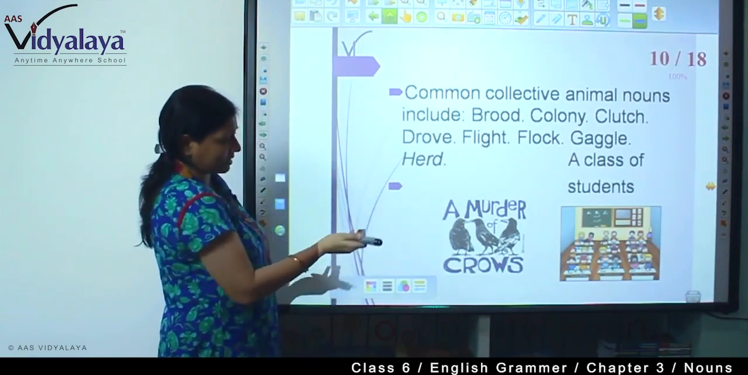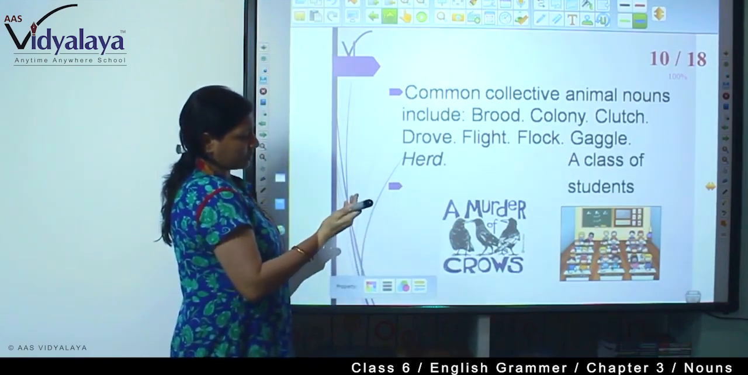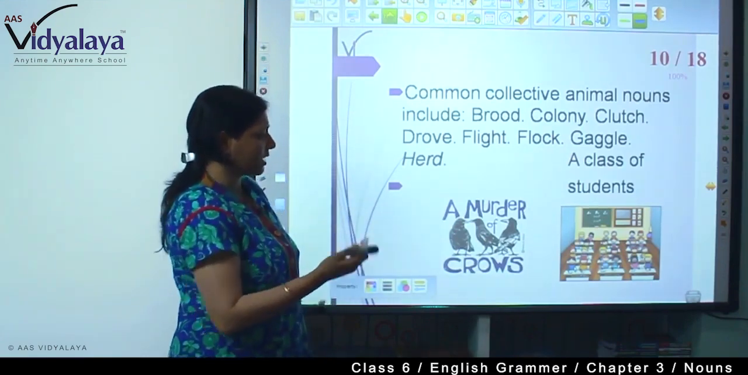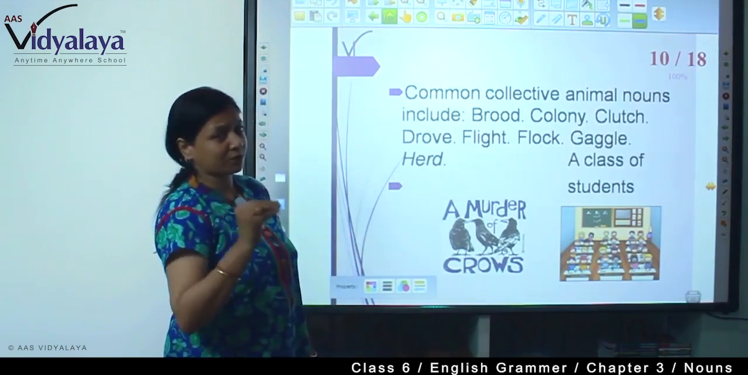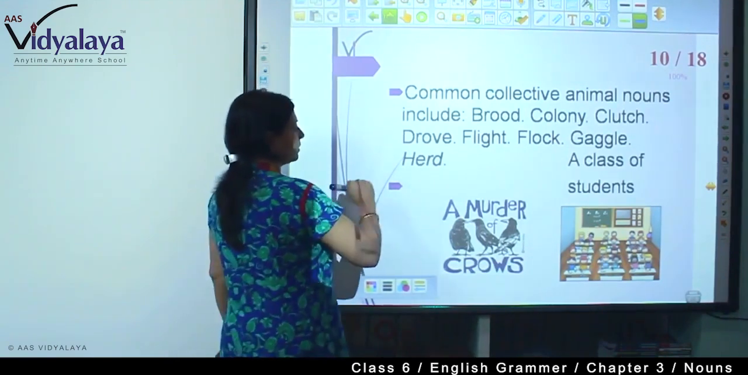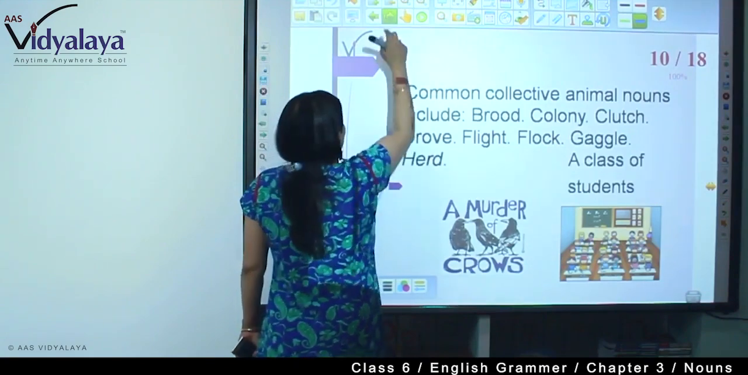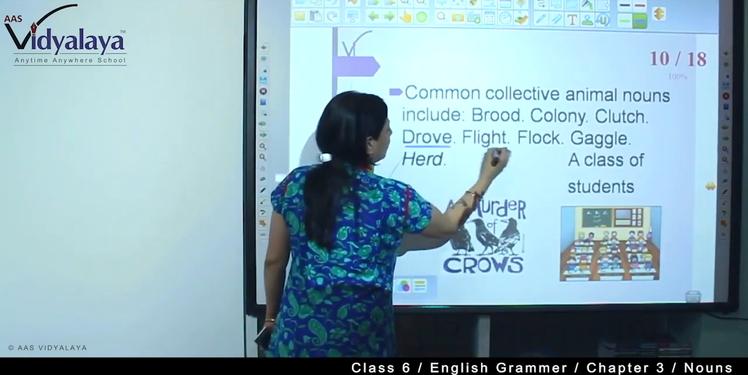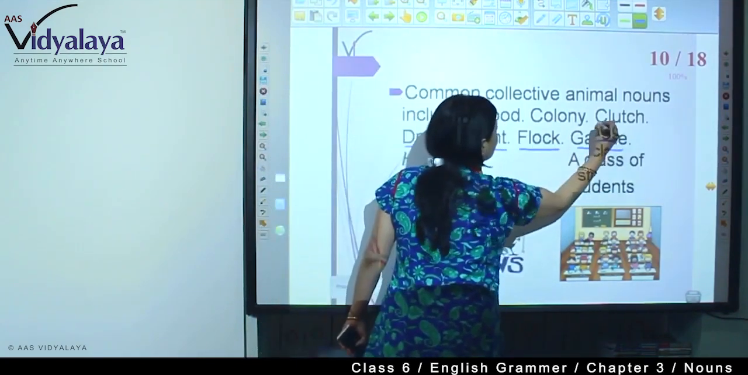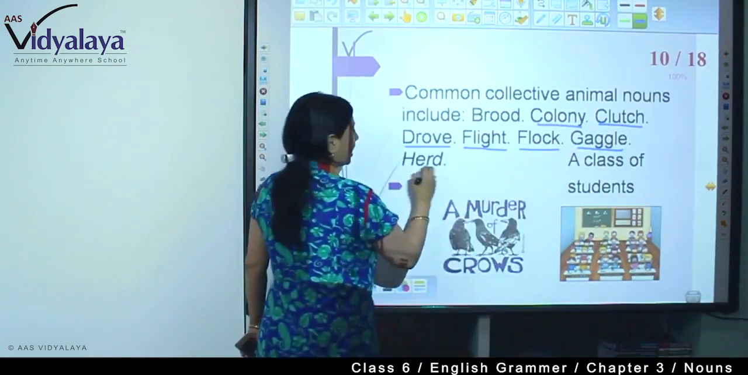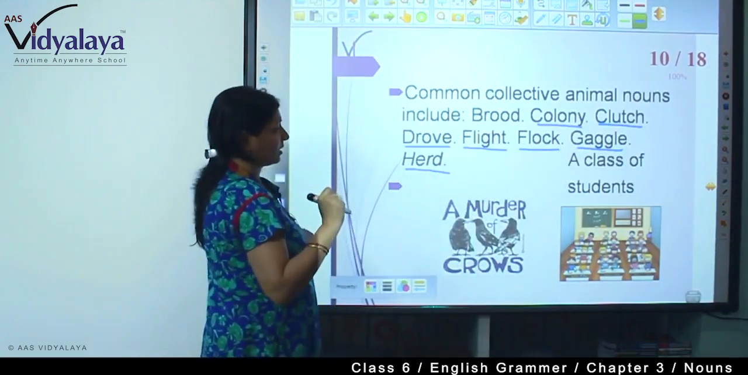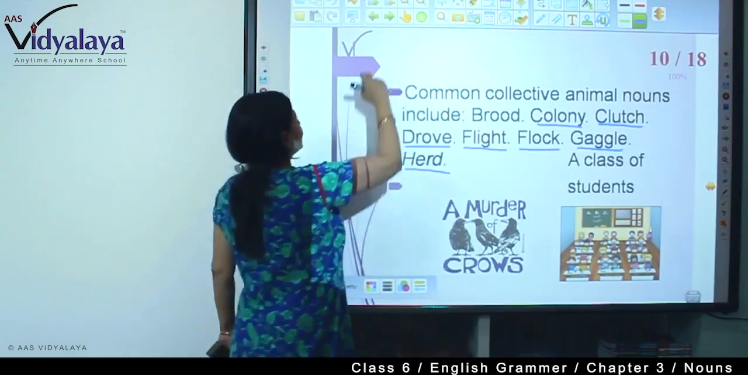In the pictures you can see they may be 24, 25, but we are seeing a class of students. So this is a collective noun, and all these words we use, like a colony of ants. We say it like this.